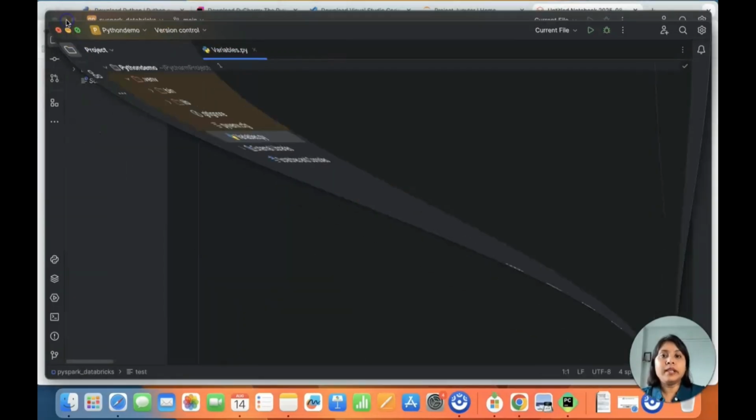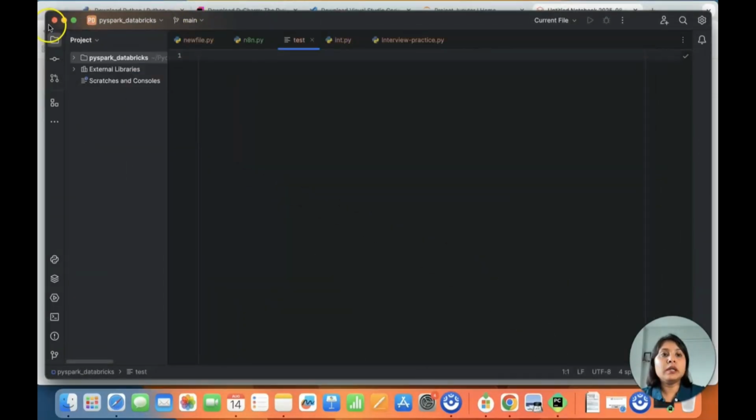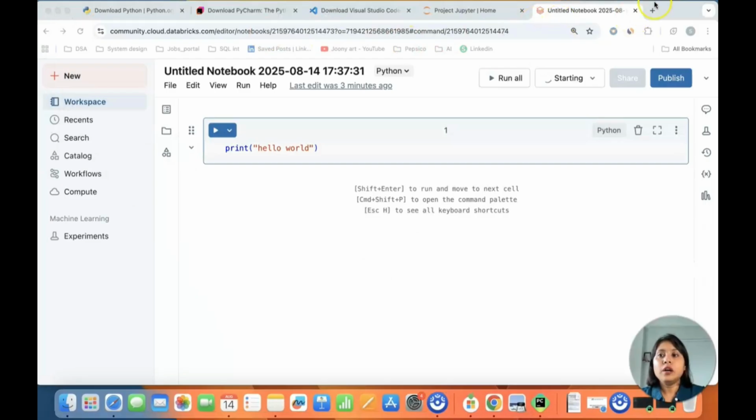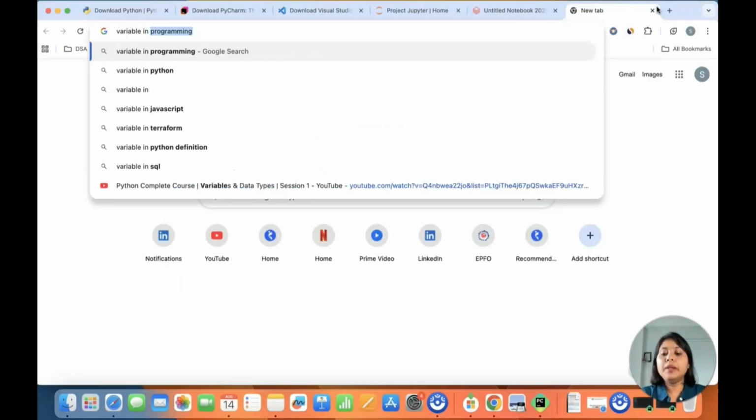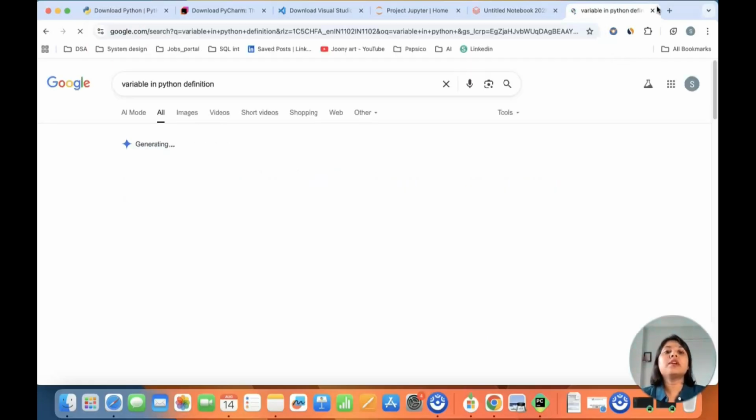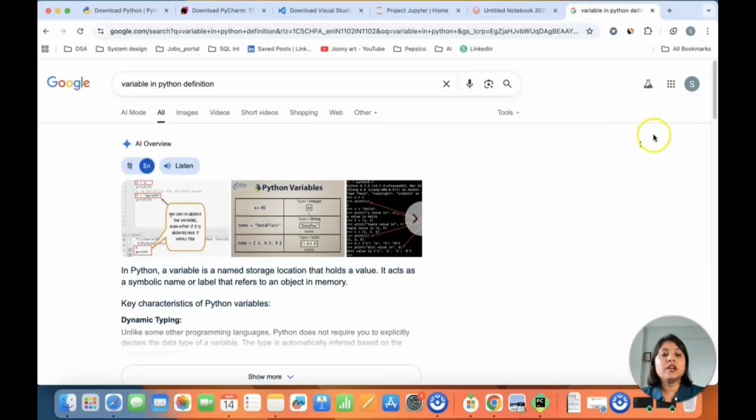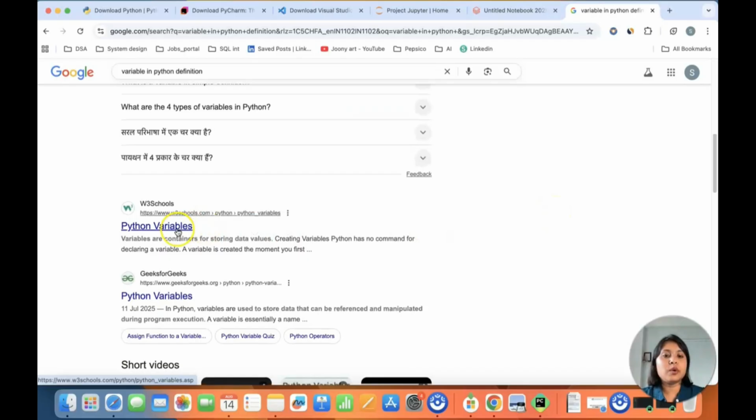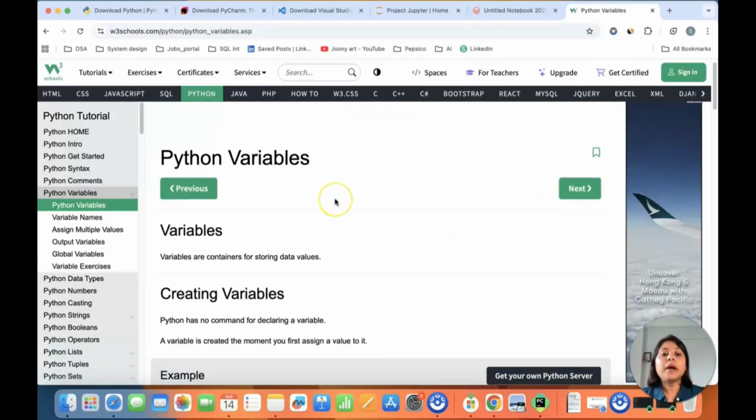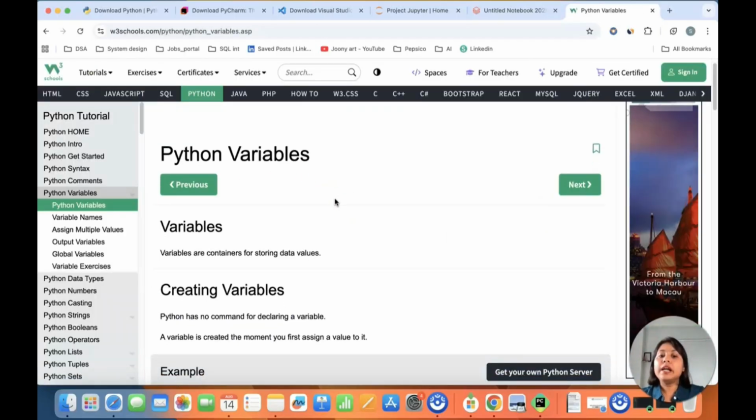Let me do one thing. I will go to Google, so that I can show you what is a variable in Python. I will explain it to you as well, but just to showcase the definition of it, I'll search this. This doesn't seem good, so here we go. So what are Python variables? Variables are containers for storing data values.